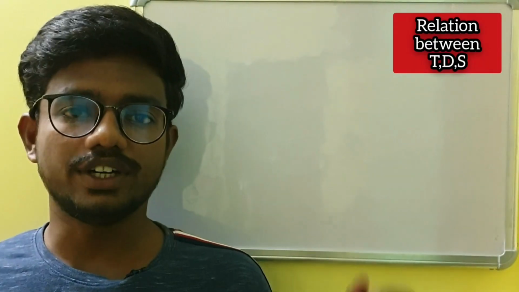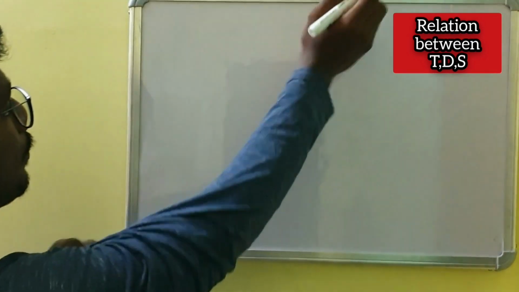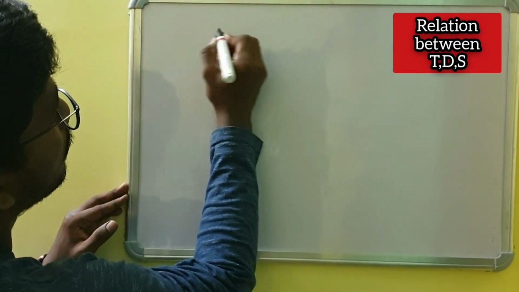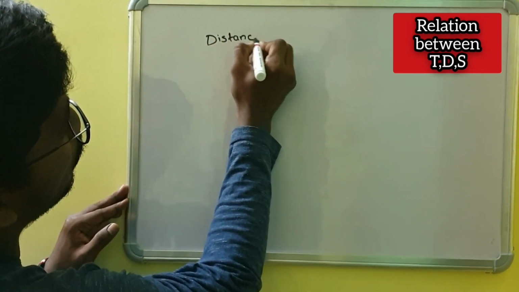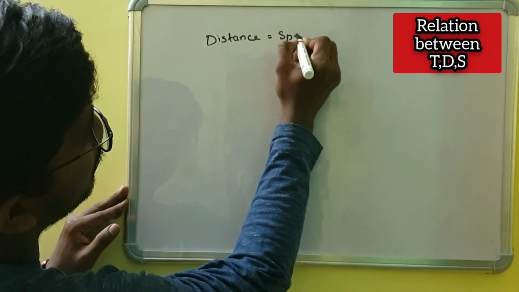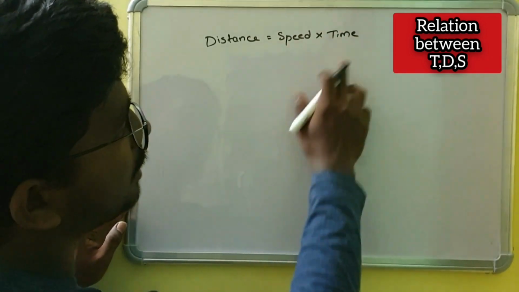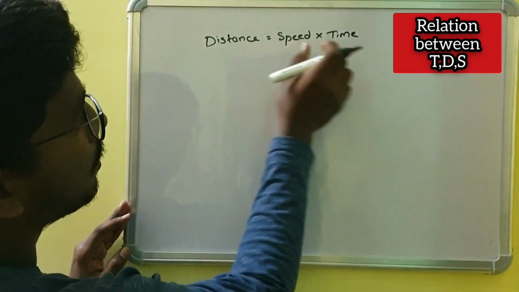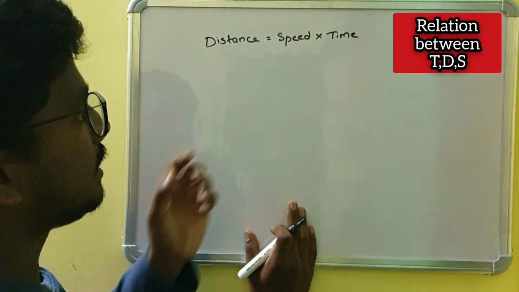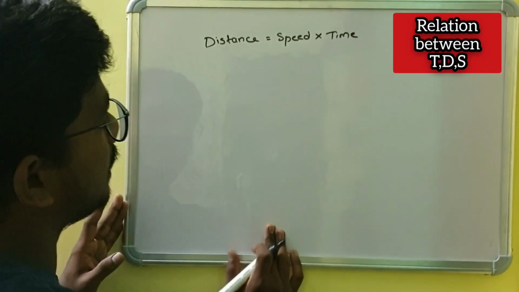I am going to discuss the relationship between time, distance and speed. We all know that distance is equal to speed into time. If speed and time are given, then to calculate distance we have to multiply speed and time.